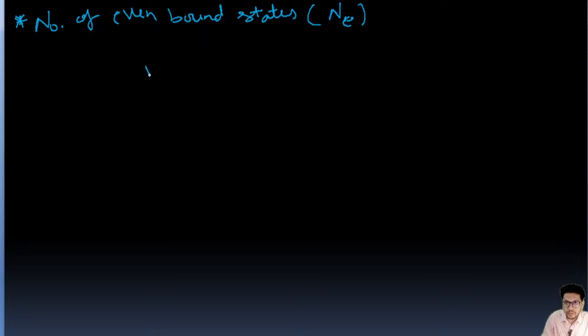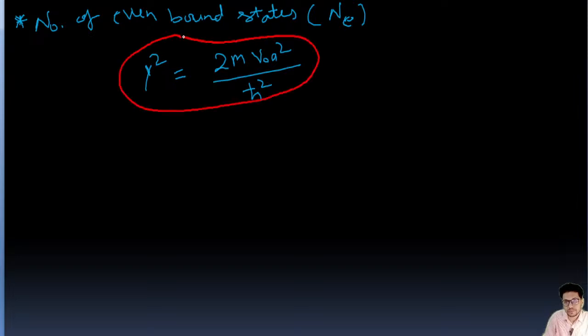So before that, the value of gamma square is 2m V naught a square upon h cut square. Okay, 2m V naught a square upon h cut square. Very important, this one.